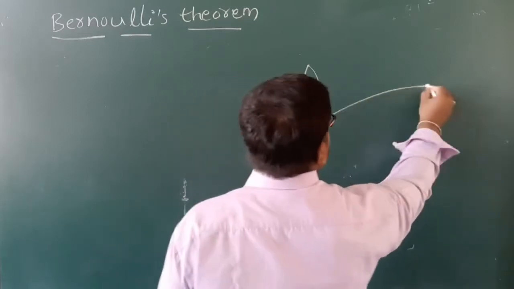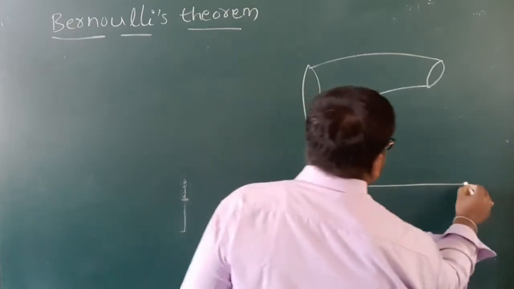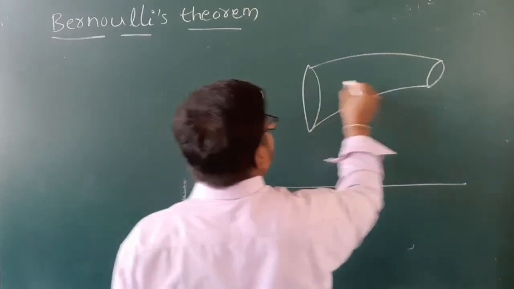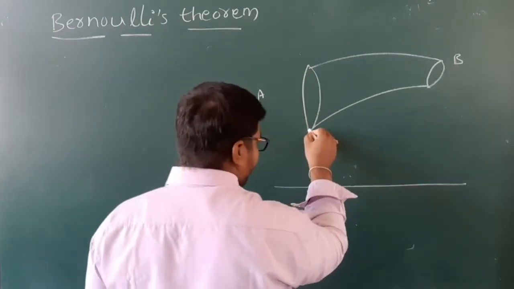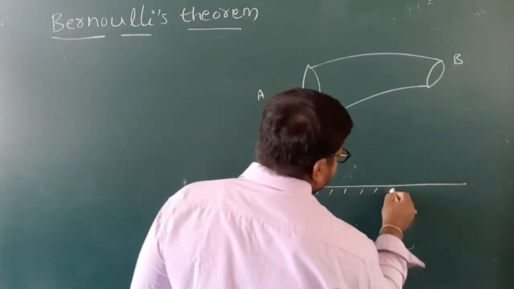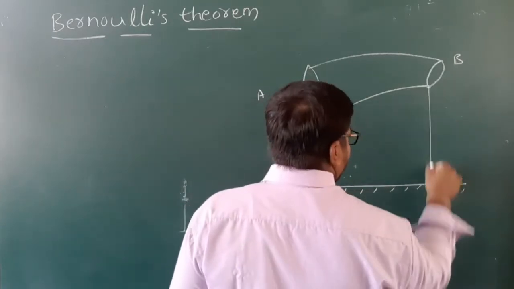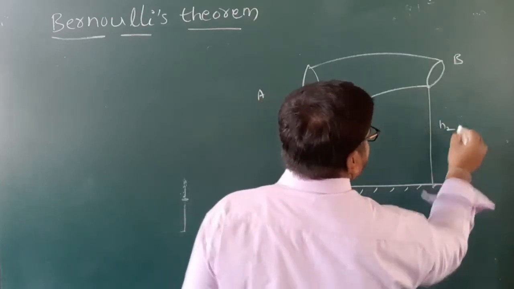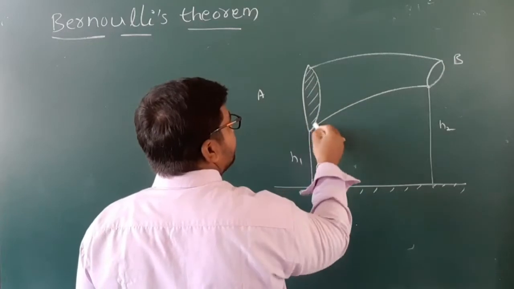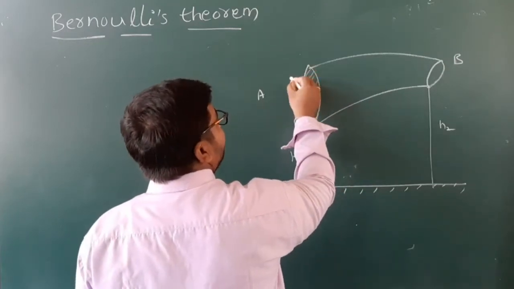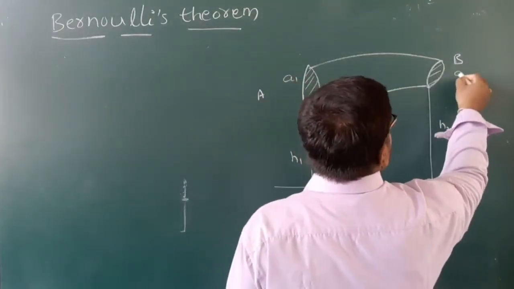Consider two points A and B. The height of the pipe from the earth surface is H1 at one end and H2 at the other end. The area of cross section is A1 here, and here the area of cross section is A2.